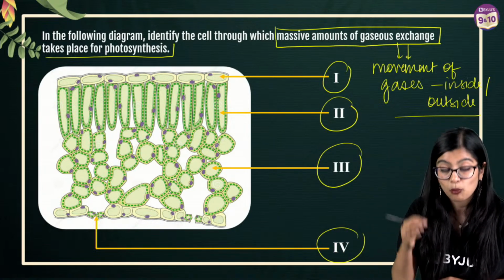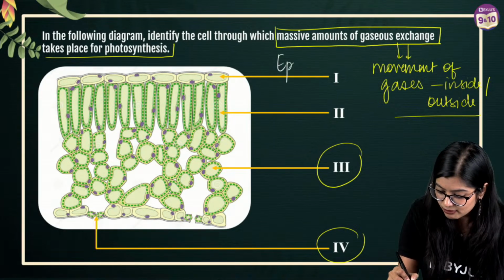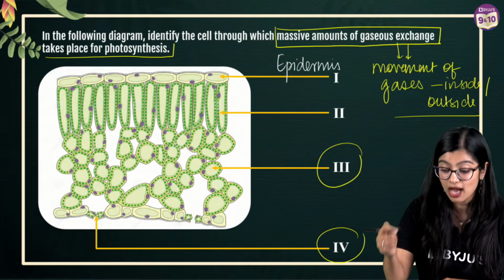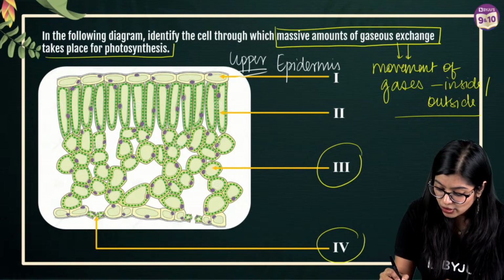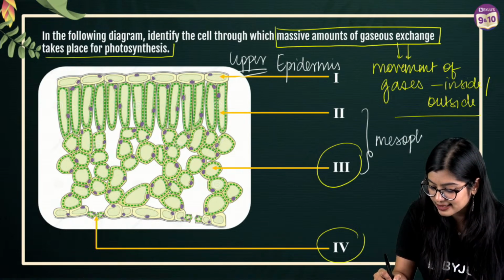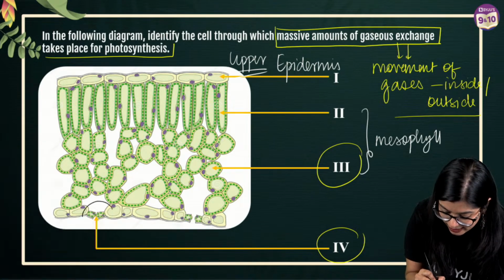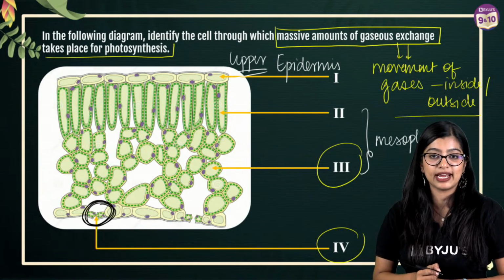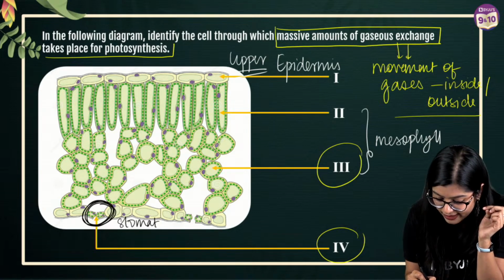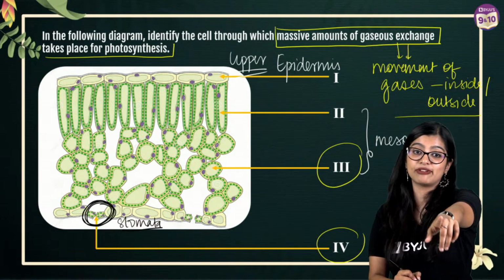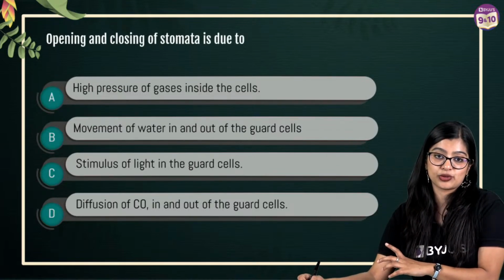So here, if you see, part 1 that is labeled here is epidermis, right? So this here is the epidermis, the upper epidermis. What is part number 2? Your part number 2 and 3 are your mesophyll cells that are there, right? Now part number 4 specifically is pointing to a region in the lower epidermis. And this right here is nothing but your stomata. And we know that stomata is the site of gaseous exchange. Very good, all of you. Now quickly moving on to the next question, okay?